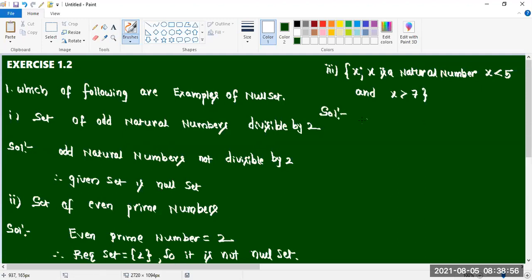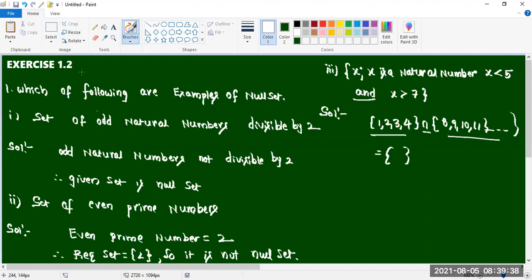What is the answer for this one? X is a natural number less than 5 and greater than 7. It's not possible, sir. See, all of you see here. 'And' means intersection. 1, 2, 3, 4 is there. Greater than 7: 8, 9, 10, 11, like that it is there. Intersection means common elements we should take. In this set and in this set, is any common element there?